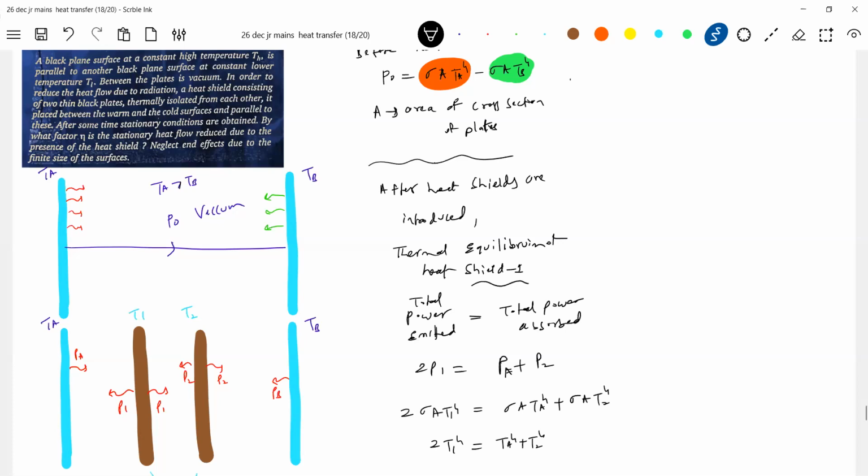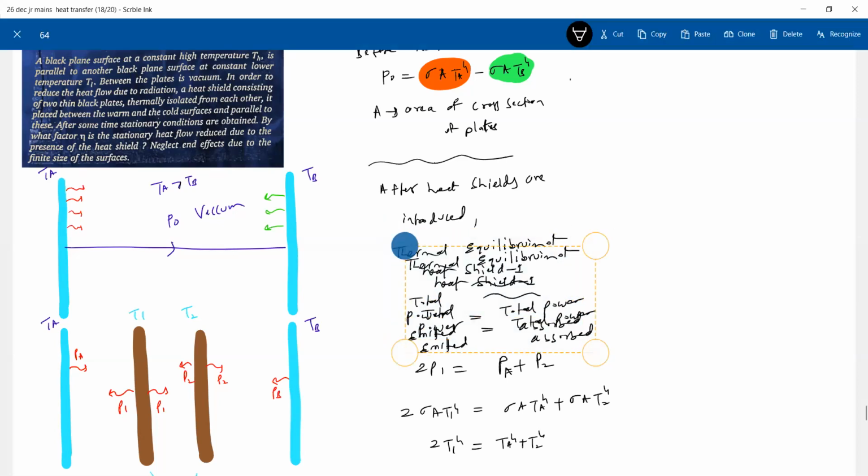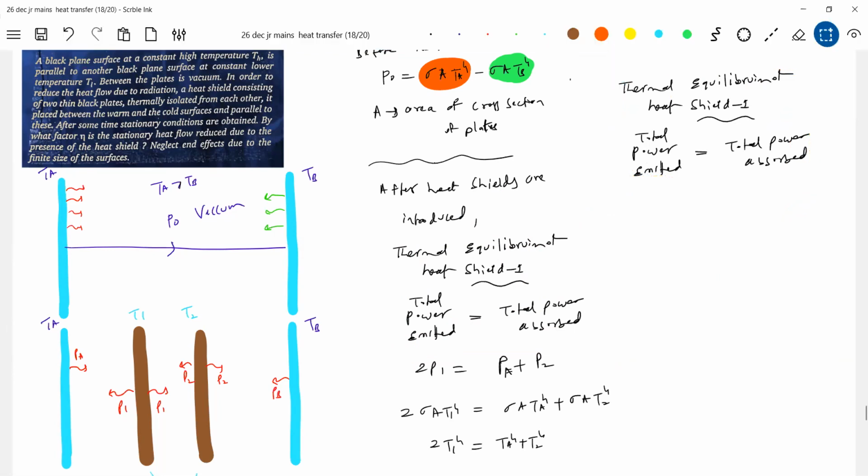Similarly, we will discuss the thermal equilibrium of heat shield 2. Just some observation, if you make it, you can crack such numericals. The only thing is, what is the biggest problem? You want to solve within 2 minutes. The first time, it's not possible. When you are learning, you have to put in effort, you have to analyze, you have to think.